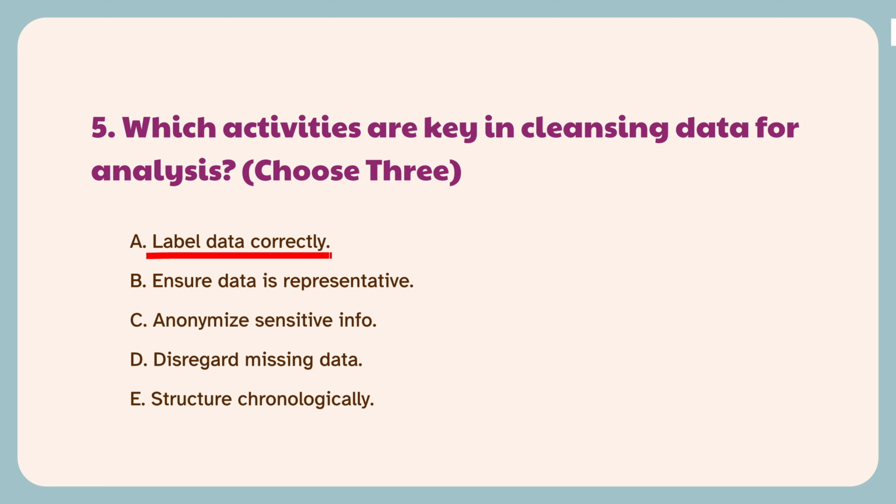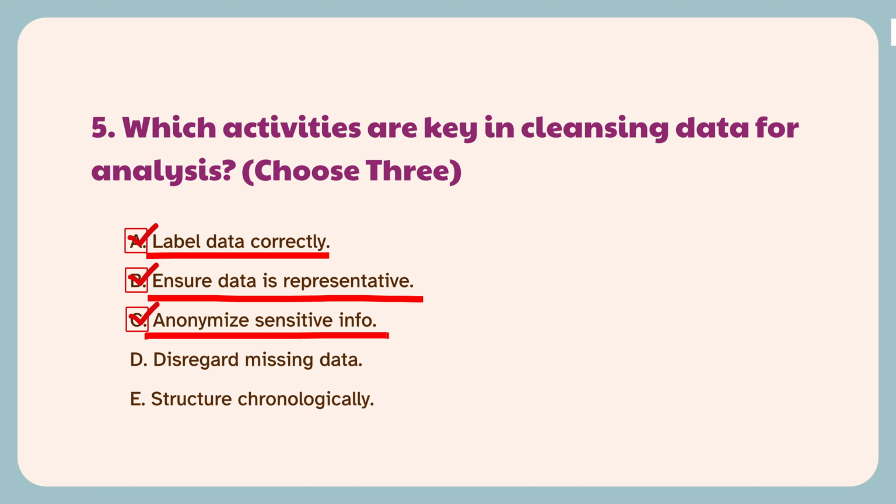Correct. Correctly labeling data helps the model understand and categorize information, a fundamental part of data cleansing. Correct. Ensuring data is representative helps the model perform accurately and fairly across different scenarios. Correct.